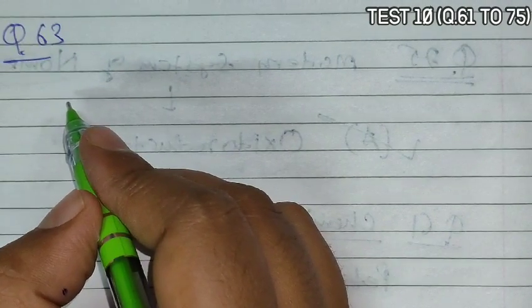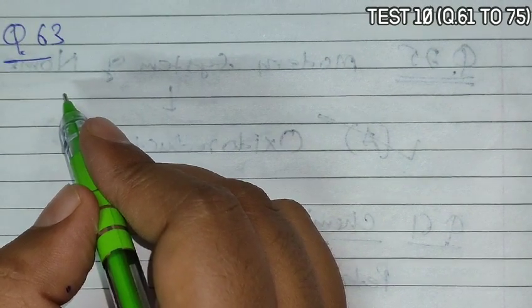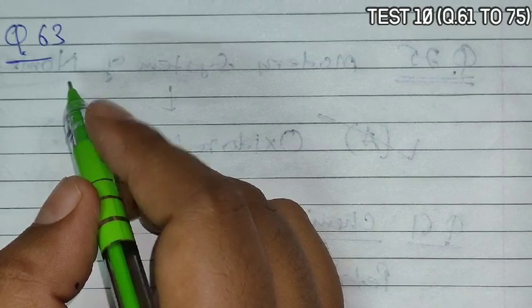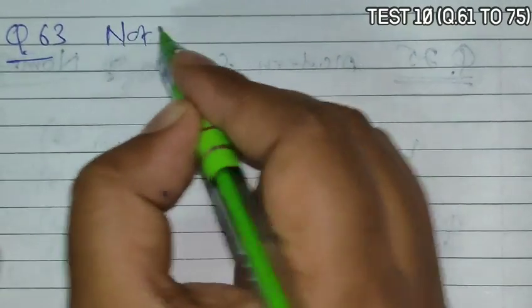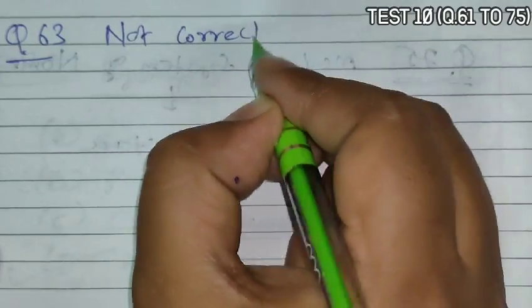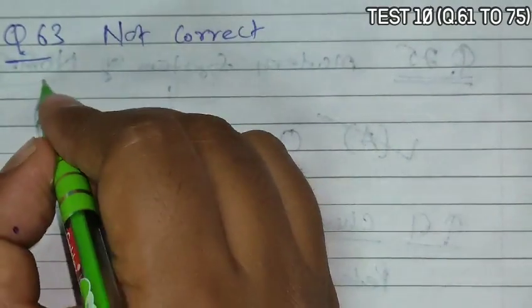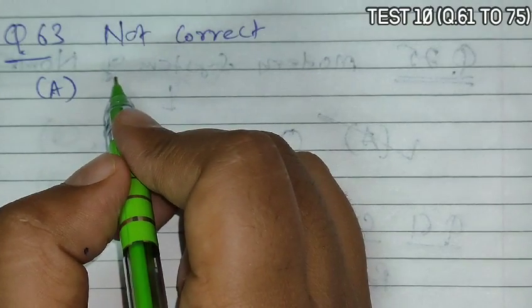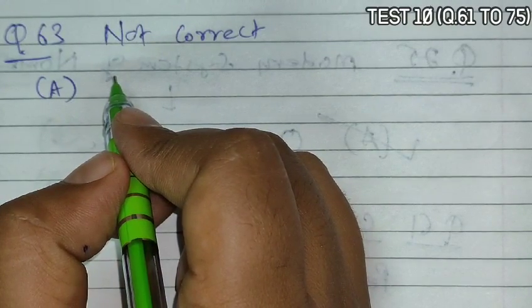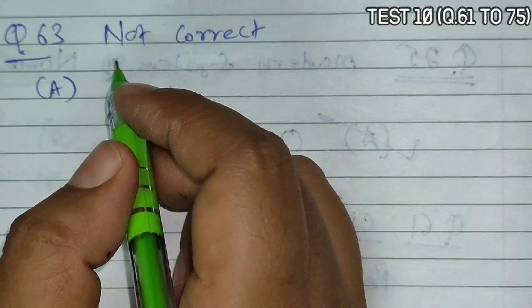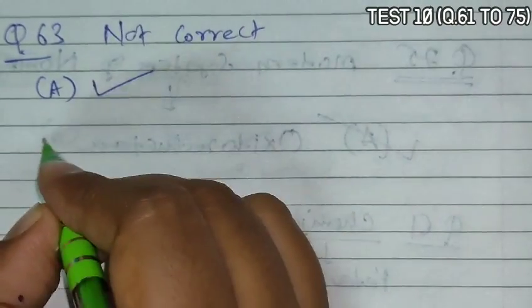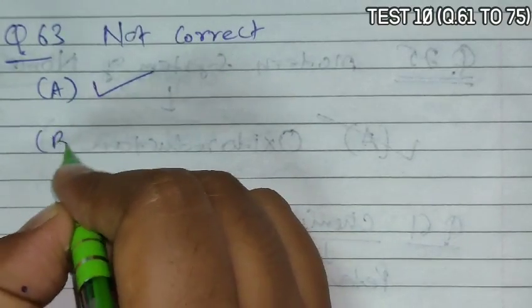Next is question 63. Question 63 asks, with reference to the factors affecting the rate of photosynthesis, which of the following statements is not correct. We have to identify the not correct statement. Option A says that increasing atmospheric CO2 concentration up to 0.05% can enhance CO2 fixation rate. Yes, it can lead to an increase in the rate of photosynthesis.